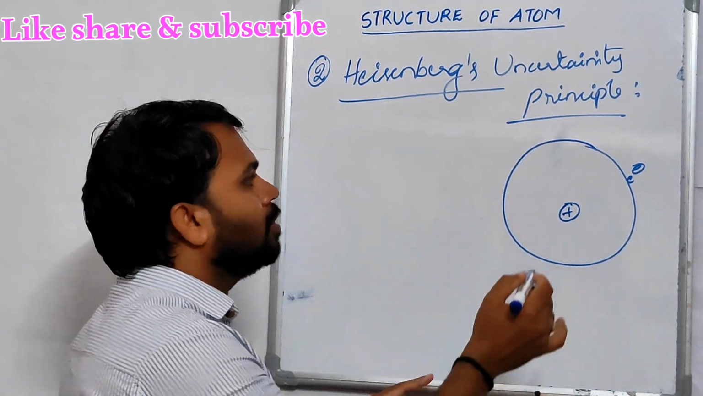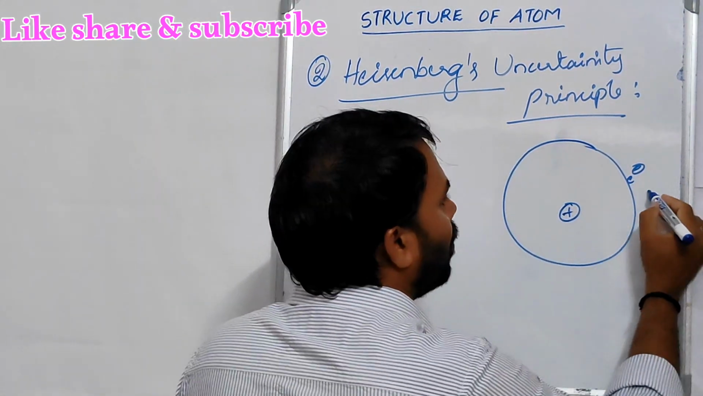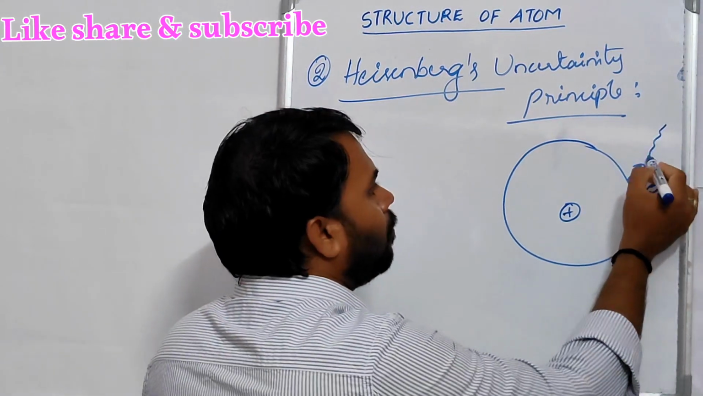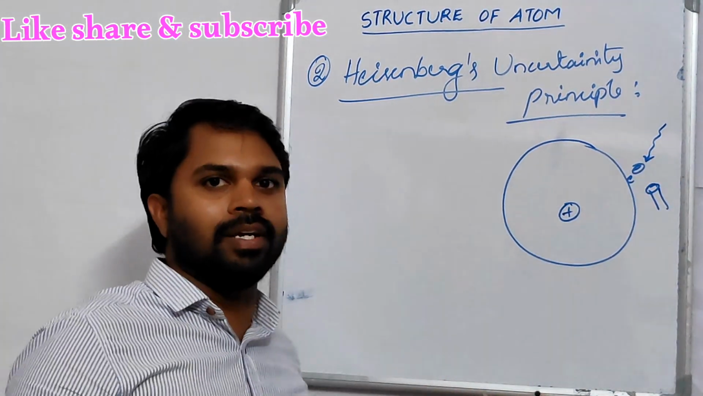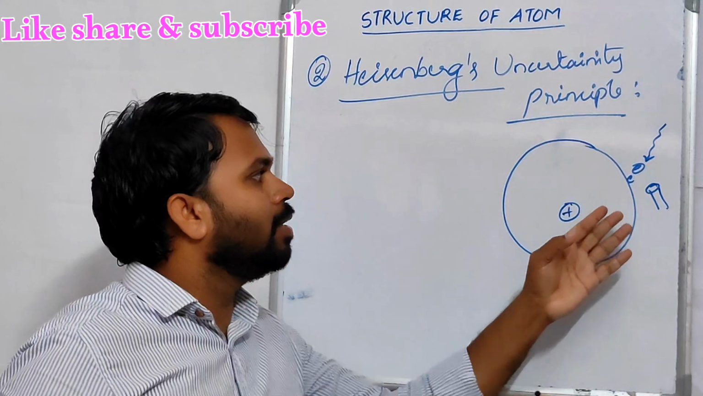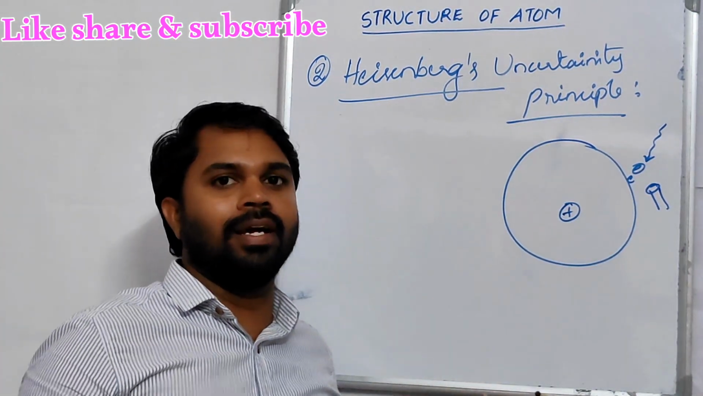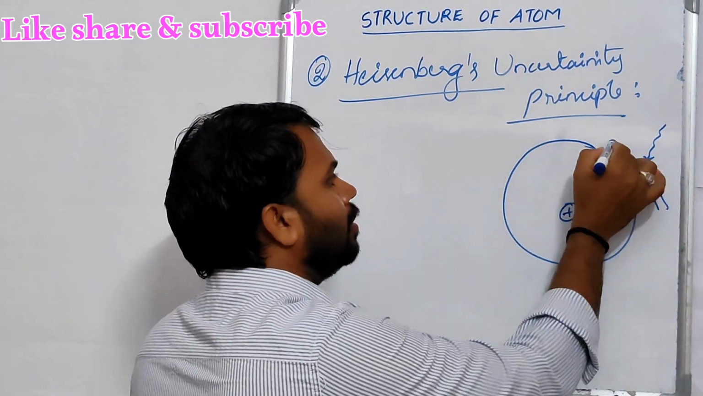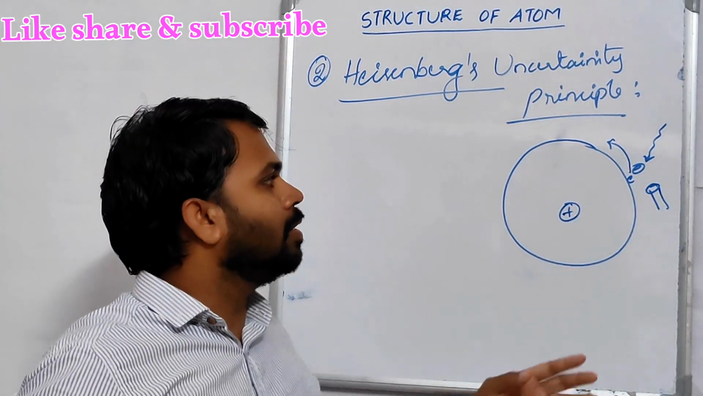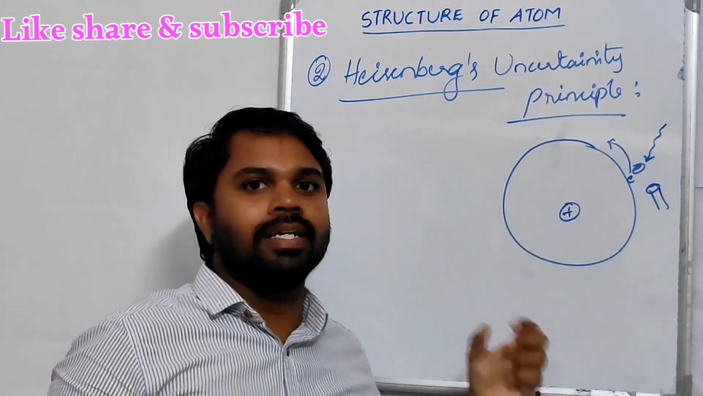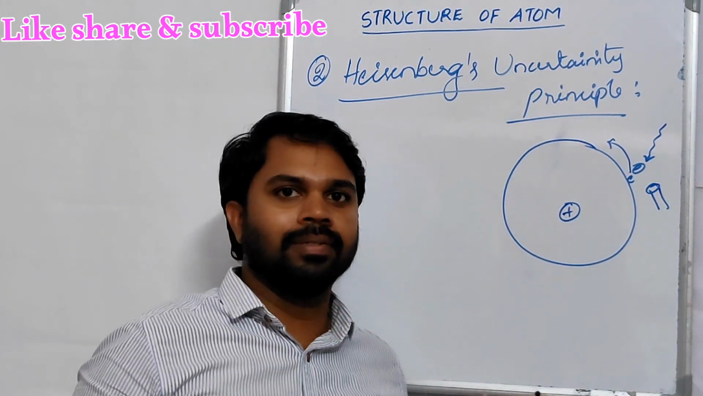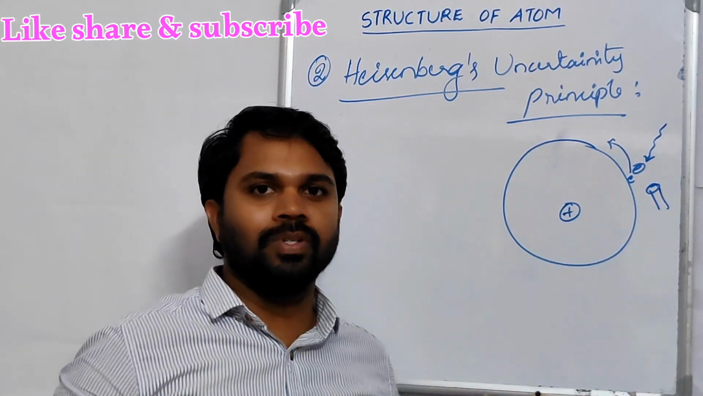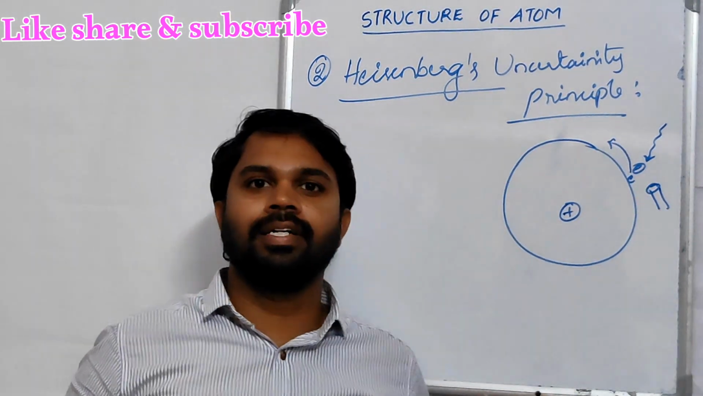Like this, we want to find the position of this electron with the help of a microscope. When light falls on this electron, then only we can see it. But in the same way, the electron absorbs energy from the light and the velocity or momentum of the electron is changed. That is, when we want to measure the position, error occurs in the velocity. When we want to measure the velocity or momentum, error occurs in the position. That is the Heisenberg uncertainty principle.